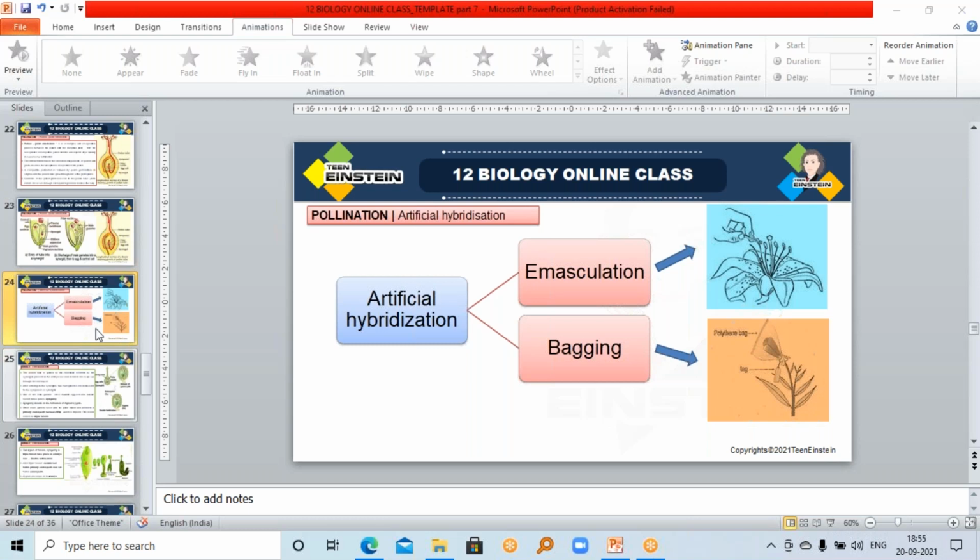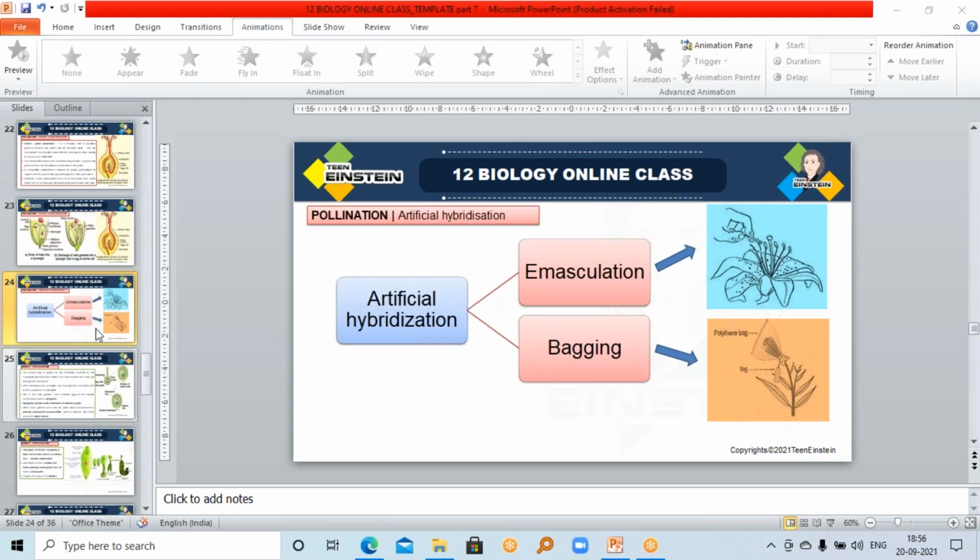Okay. So we are making sure that we are collecting only those pollen grains with the different special character, and only those pollen grains are getting deposited on the stigmatic surface, so that only the desired plants with the desired characters are produced. We need to make it sure that the pollination is safe, and the stigma is not contaminated with any other pollen grains. That we need to make sure.